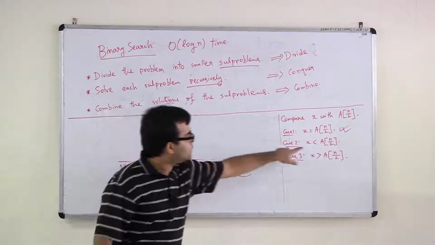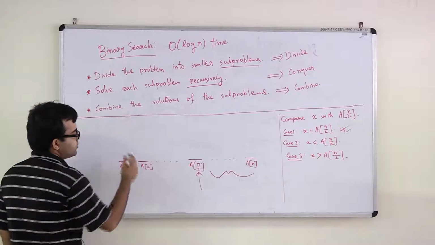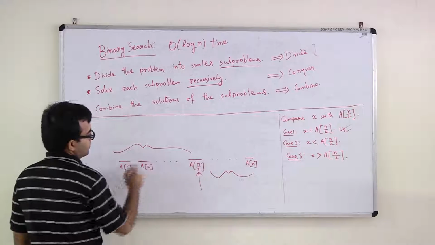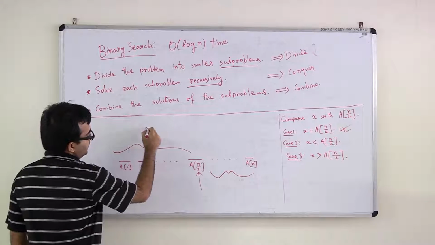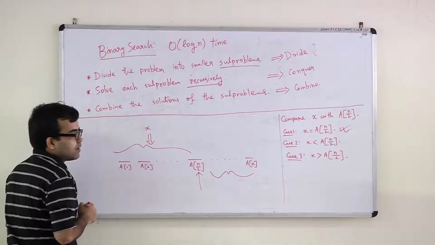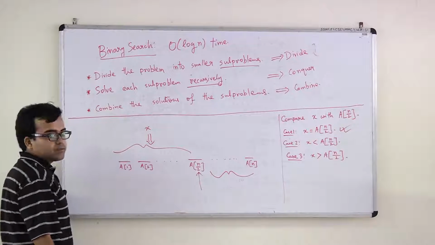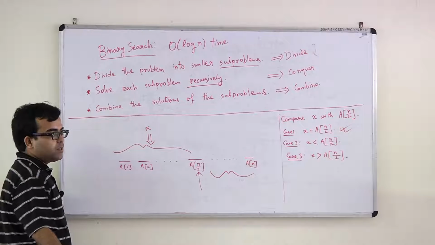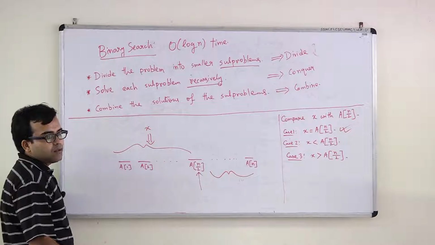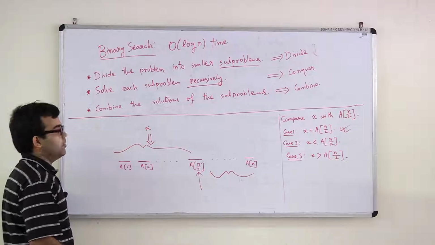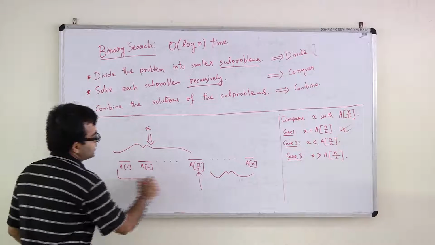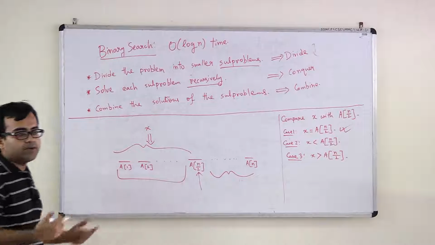So if x is less than A n over 2, x has to be somewhere in this region. So x is somewhere here. If that is the case, then what we will do? In the next instance, you just call the same algorithm on a smaller subproblem. What is the smaller subproblem? Just find x in this region from A1 to A n over 2 minus 1.